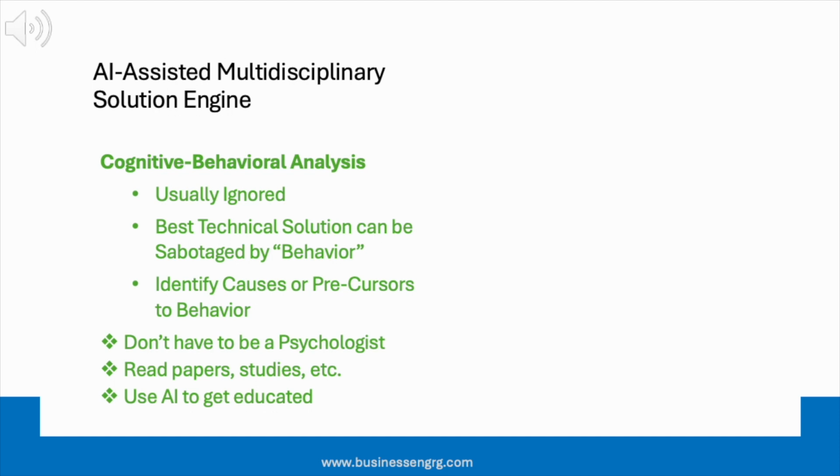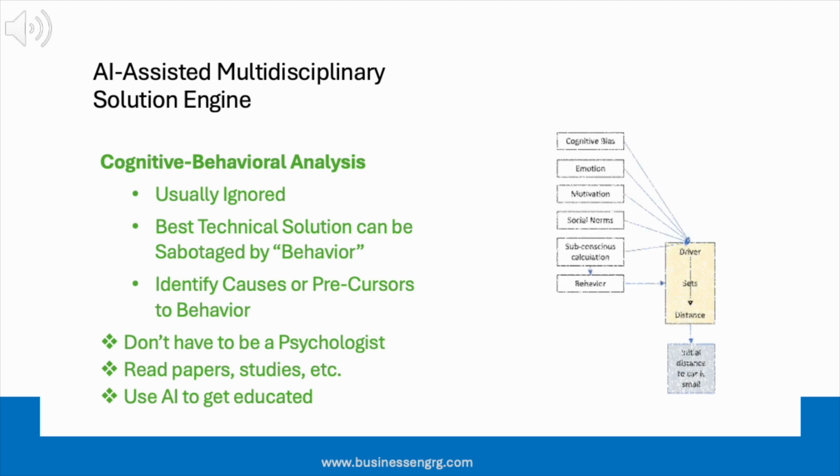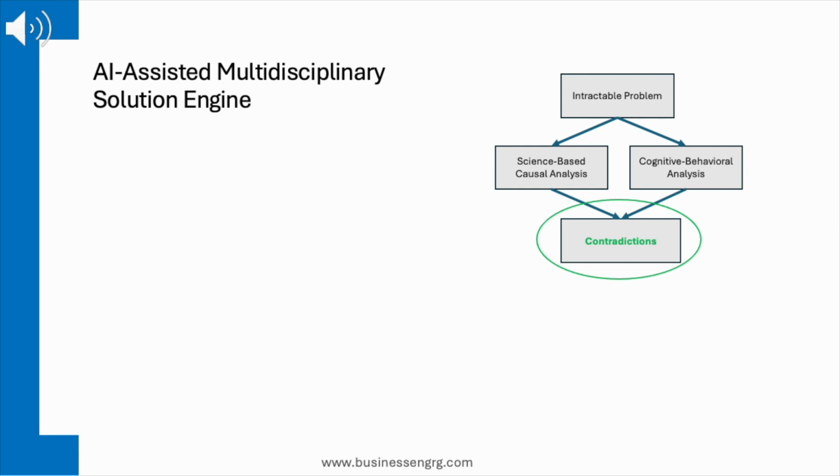Read some recommended papers, articles, studies, etc., and use AI to get educated on why people make safe or unsafe decisions, as well as data to support your analysis. You can see in this diagram that the driver's behavior can be driven by cognitive bias, emotion, motivation, social norms, and subconscious calculation. Next, we look for contradictions, which we find during the science-based causal analysis and cognitive behavioral analysis.